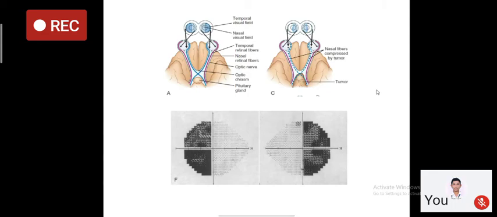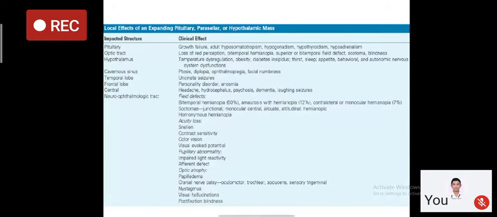Now, clinically, how do we understand bitemporal hemianopia? If you ask for the history from the patient or the relatives, the patient tends to eat only from the center part of the plate, and the remaining food on the temporal sides the patient is not able to see, so he is not consuming it. Similarly, when the patient is walking in a crowd or turning around a corner, he tends to brush his shoulder against others because the temporal part of the sight is lost.